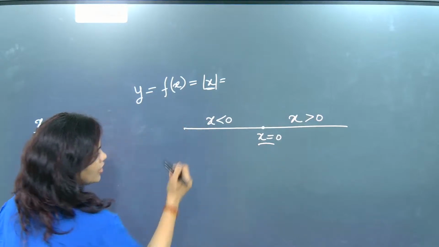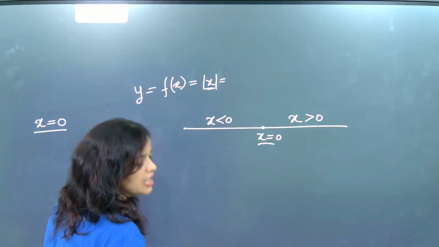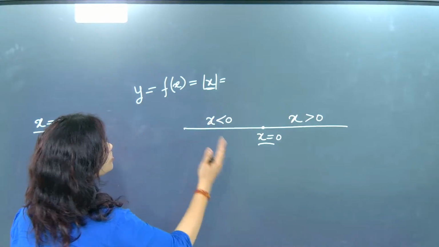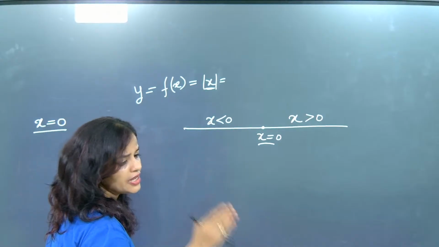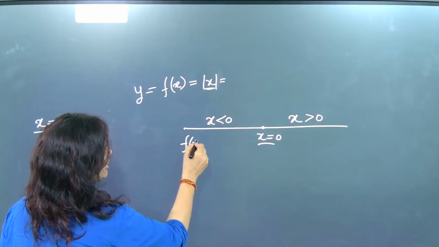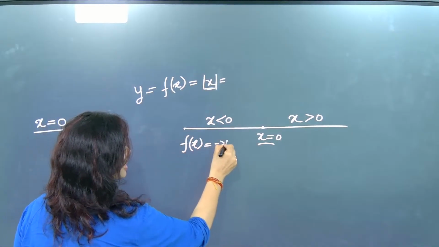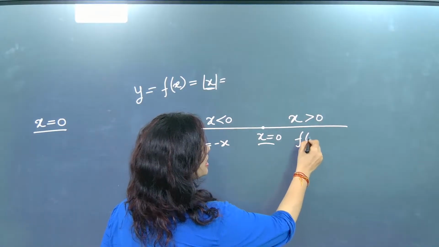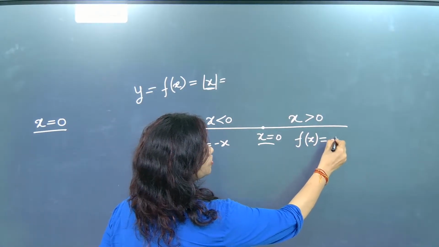Whatever is on the left of x equal to 0, the function will be giving minus x. And whatever is on the right, f of x will be giving you plus x.